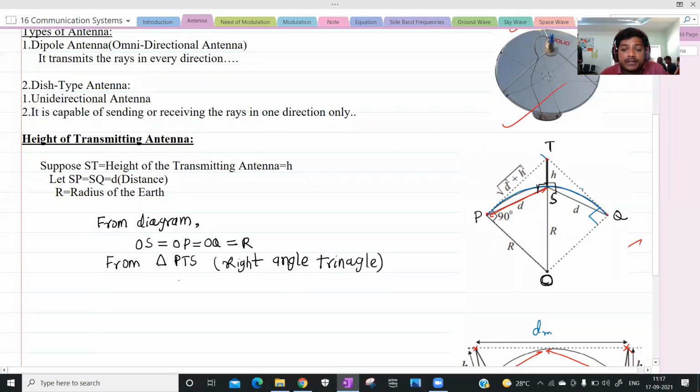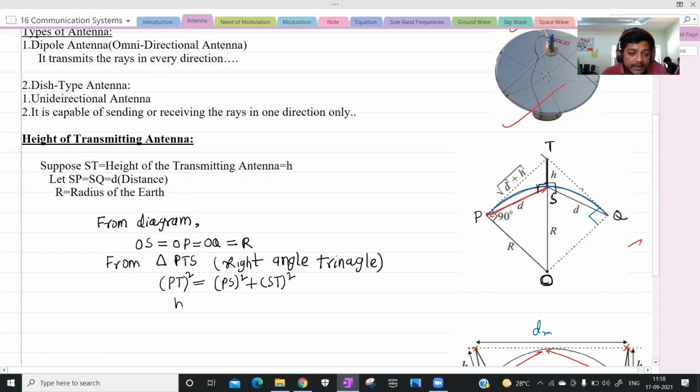Right angle triangle means we can apply Pythagoras law: PT square equals PS square plus ST square.